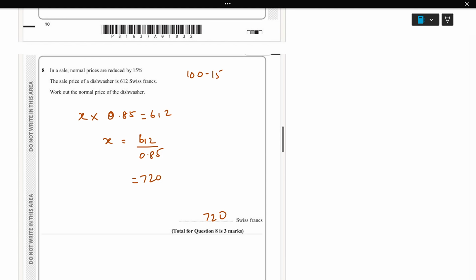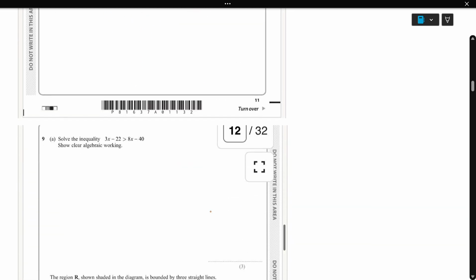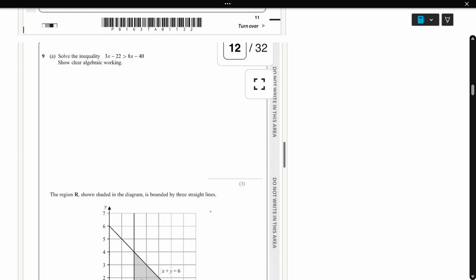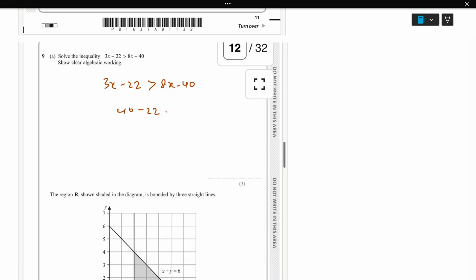Okay, the next question. Solve the inequality 3x minus 22 greater than 8x minus 40. So here I'll bring this x here, 40 here. 40 minus 22 greater than 8x minus 3x.